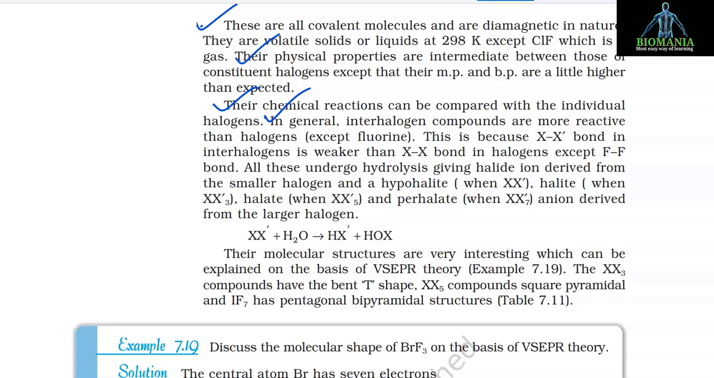All these undergo hydrolysis, giving halide ion derived from the smaller halogen and a hypohalite when XX', halite when XX'3, halate when XX'5 and perhalate when XX'7, anion derived from the larger halogen. XX' + H2O gives HX' + HOX. Their molecular structures are very interesting, which can be explained on the basis of VSEPR theory. The XX'3 compounds have the bent T shape, XX'5 compounds are square pyramidal, and IF7 has pentagonal bipyramidal structure.